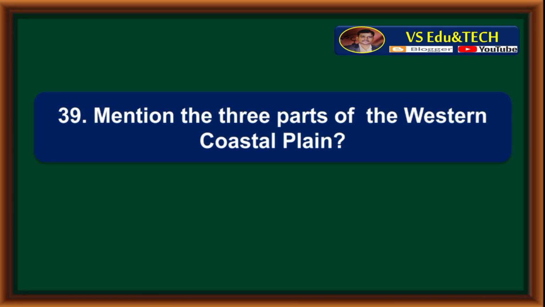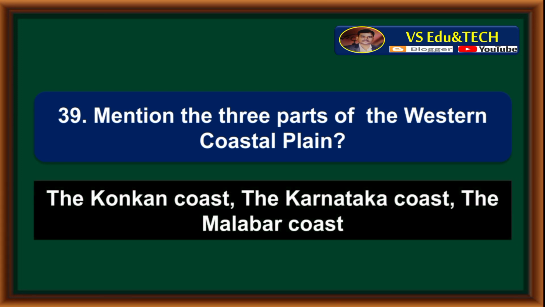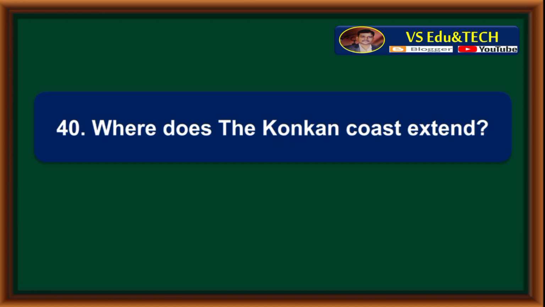Mention the three parts of the western coastal plain. The three parts of the western coastal plain are the Konkan coast, the Karnataka coast, the Malabar coast. Where does the Konkan coast extend?